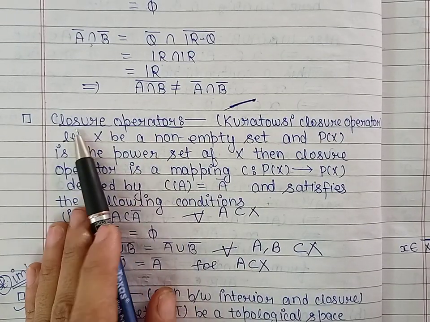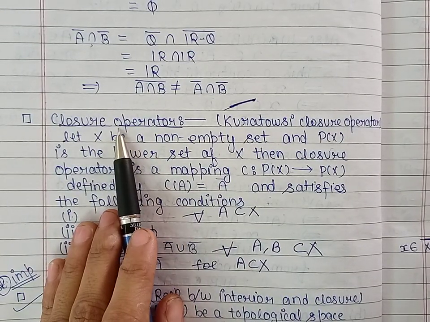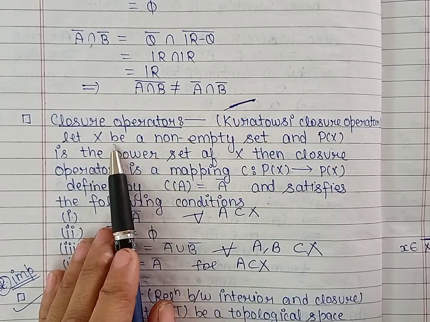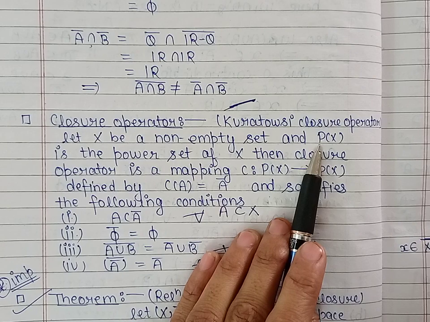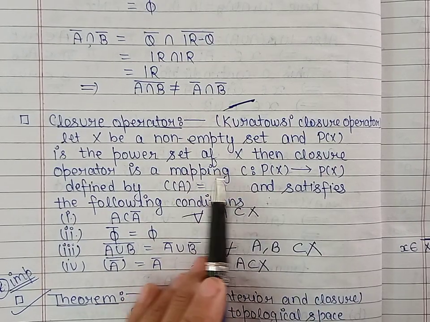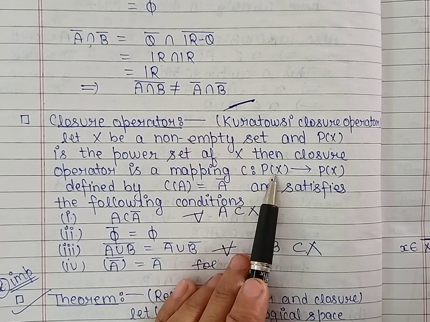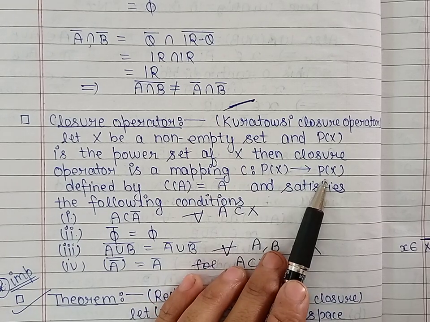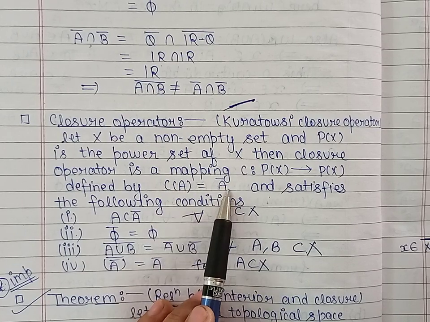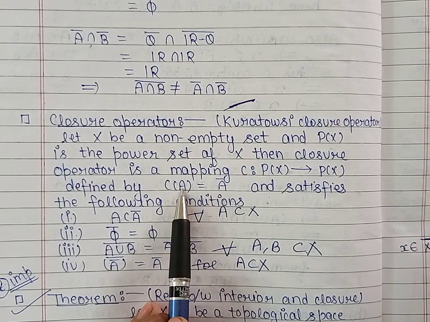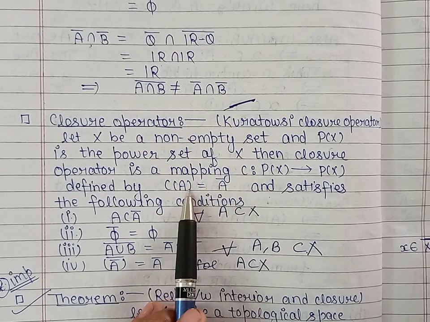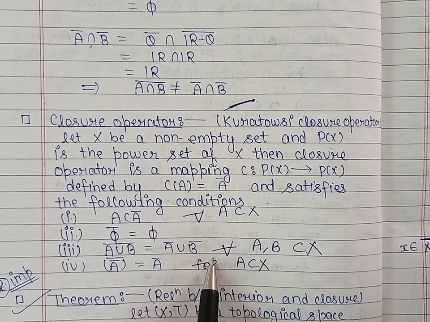So how can we define closure operator on a non-empty set? If we are given a non-empty set X and P(X) is the power set of X, then closure operator is a mapping from power set of X to itself, defined by C(A) is equal to A bar. C(A) means this operator operated on A, and it satisfies the properties which we already discussed.